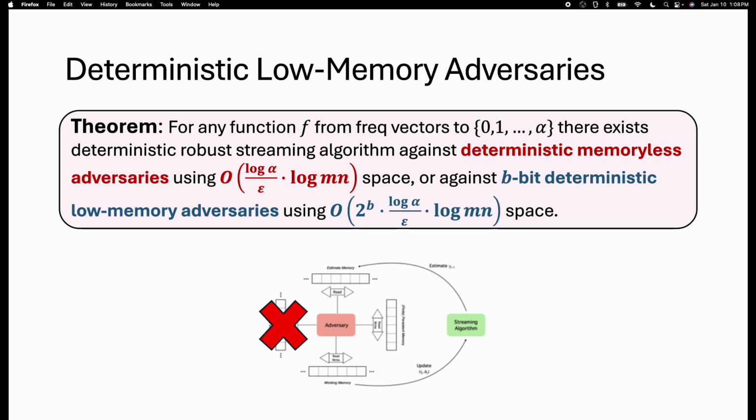Then we give a deterministic robust streaming algorithm against deterministic memoryless adversaries with space complexity log alpha times log mn times 1 over epsilon. Or if the adversary is allowed to have b bits of persistent memory, but still is deterministic, then we give a robust streaming algorithm with an overhead of 2 to the b.